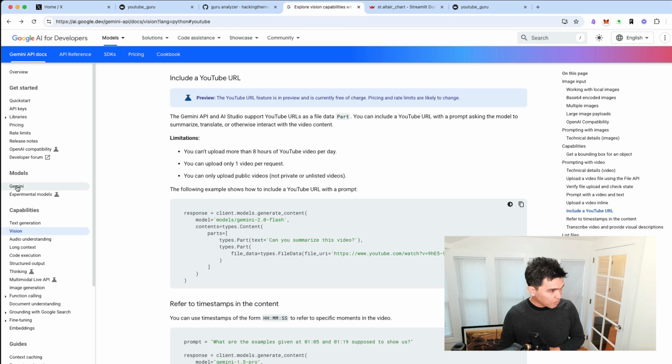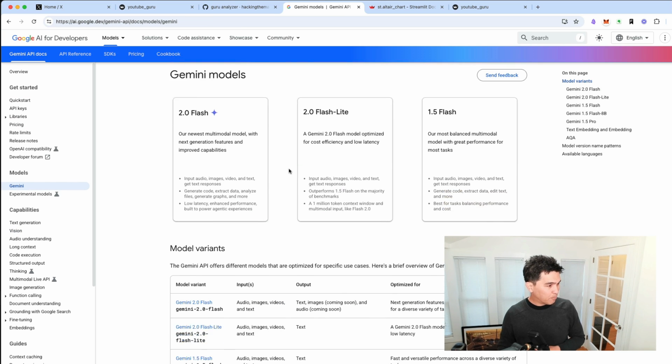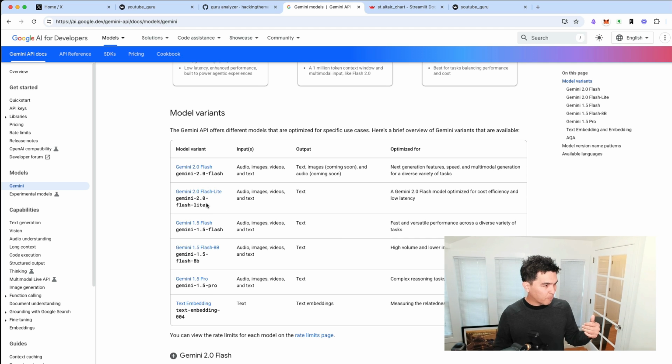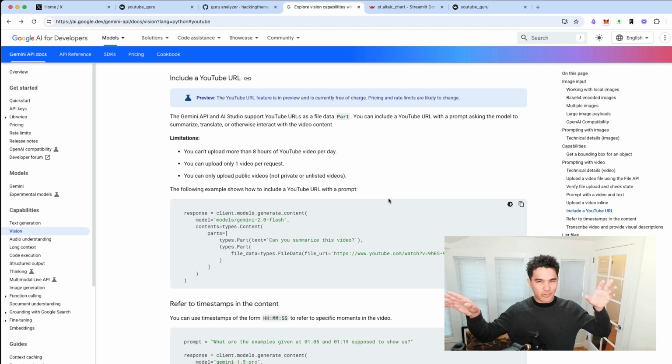And so if you want to look at the model guide under models in the Gemini documentation, you'll see the benefits of each one and the string that you would pass in. So I selected Gemini 1.5 Pro for complex reasoning tasks requiring more intelligence. And in the documentation, you'll notice there's a new feature saying include a YouTube URL. So this was not present in my first video. In the past, you had to download it, convert it to another format, upload it, extract it, and do some extra steps